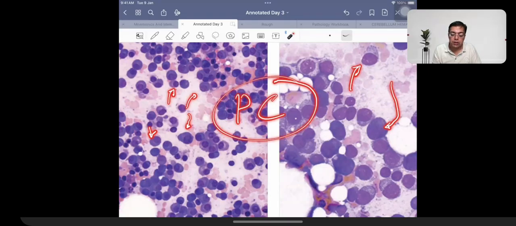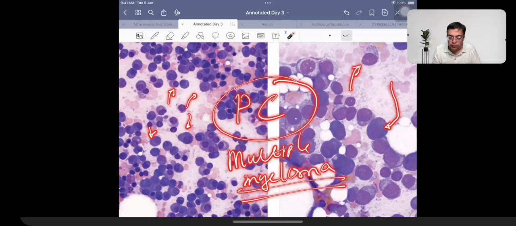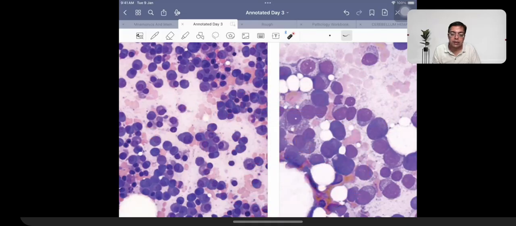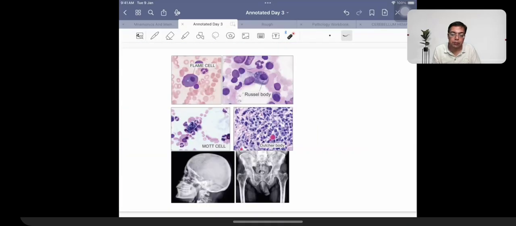Which condition is having plasma cells in high number? Of course, you are all aware. We are dealing with an individual who is suffering from a malignancy, which is given the name of multiple myeloma. Now, what can be the examples of questions that can be asked in the exam from multiple myeloma?